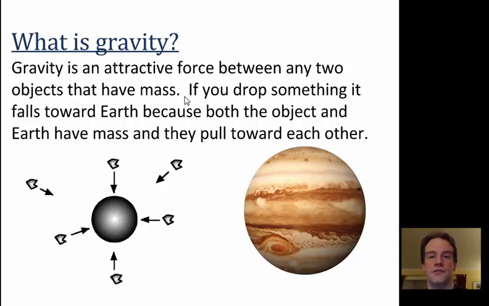If you drop something, it falls towards Earth because both that object and the Earth have mass, and they pull towards each other. So you're standing on the Earth, you're being pulled towards the Earth because you have mass and the Earth has mass. So not only are you being pulled towards the Earth, but the Earth is being pulled towards you. And this explains why we have round, spherical planets and stars, and a lot of the other celestial objects are spheres, because gravity is pulling equally from all sides.